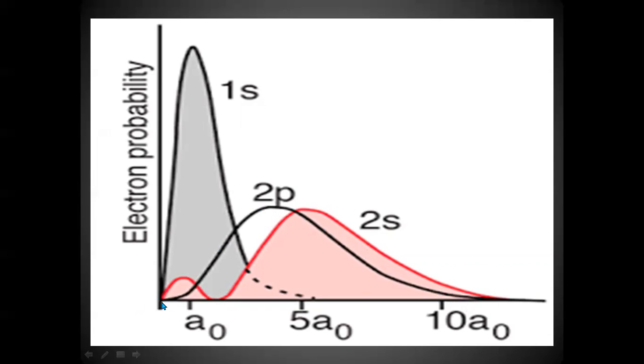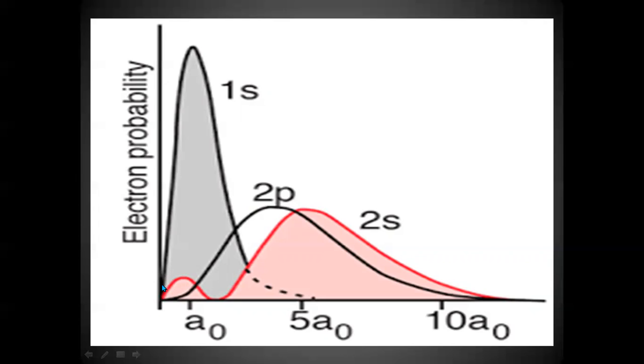In any p orbital, the electron density will be zero at the center. So when we draw the figure, we have to keep in mind that the electron density should not be shown at the center. There it will be zero.